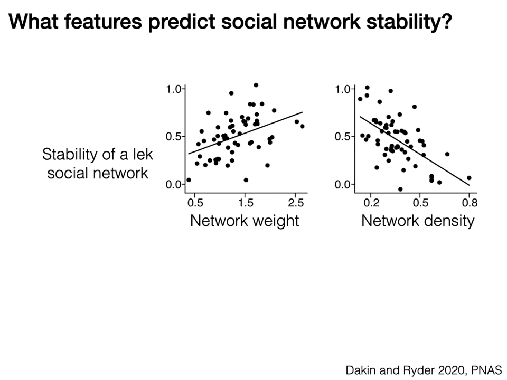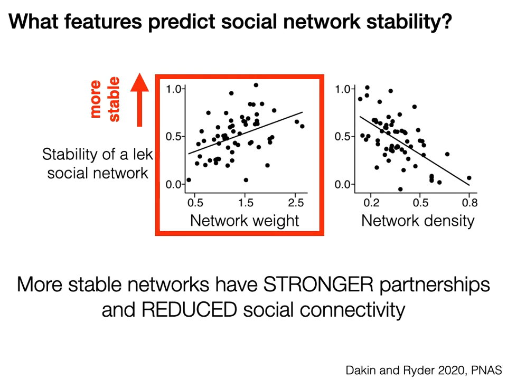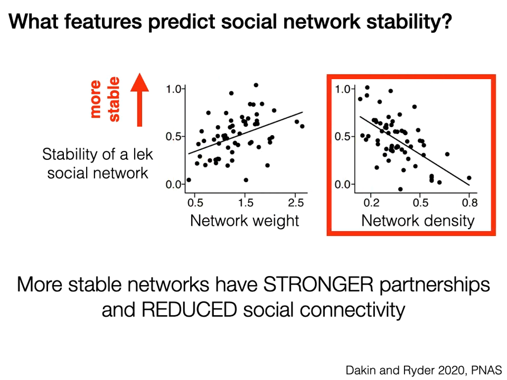We found that stability was associated with network weight and density. In these graphs, each point represents an observation of a lek network. Higher values on the y-axis indicate that the social network was more stable. The more stable social networks had stronger bonds, but fewer connections.